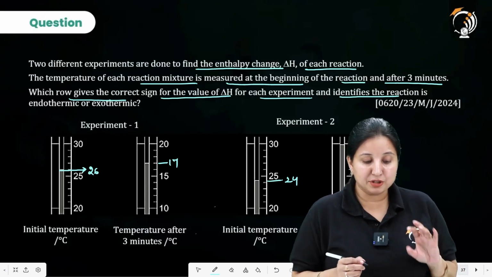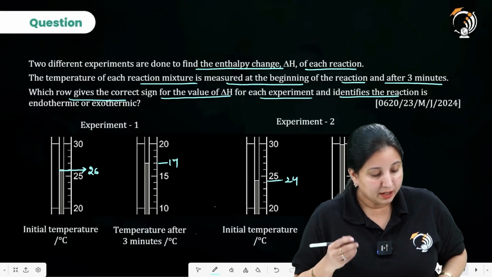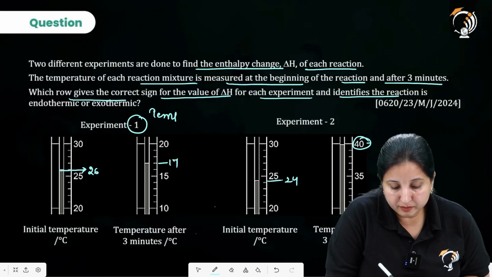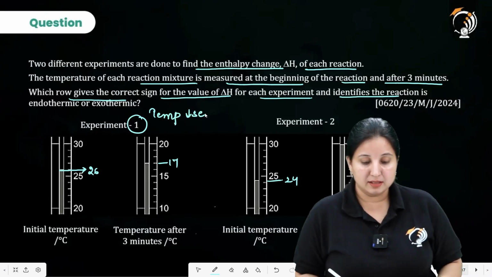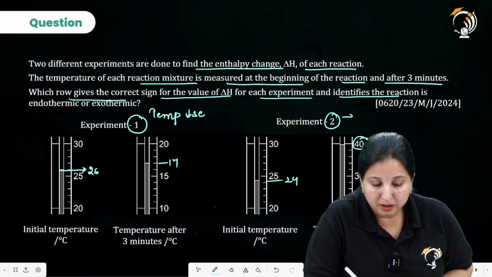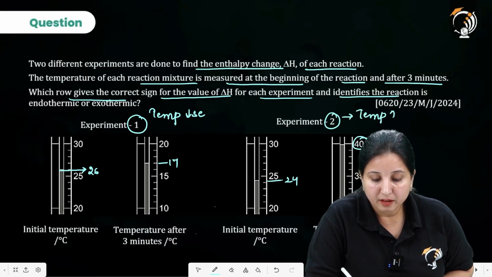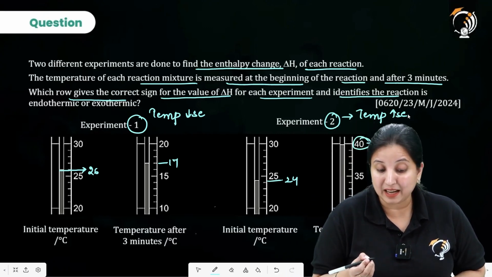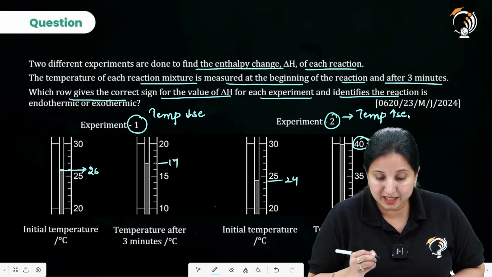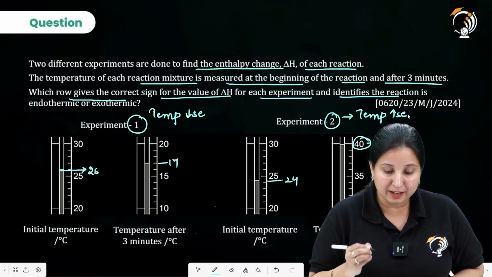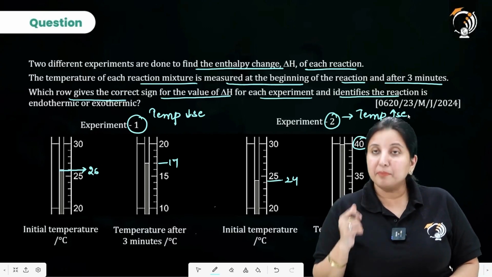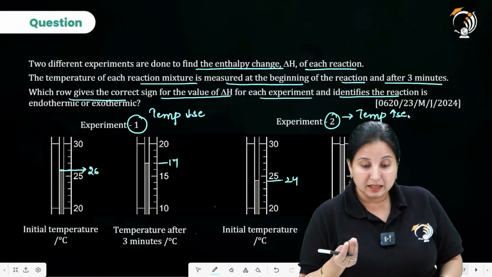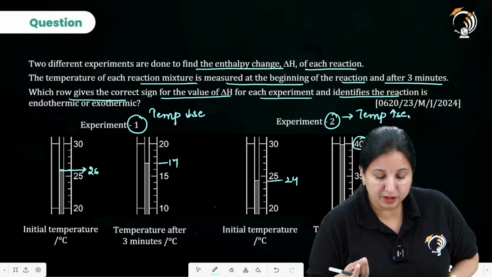The temperature of each reaction mixture is measured at the beginning of the reaction and after 3 minutes. So in experiment 1, the temperature decreases, and in experiment 2, the temperature increases. Now the question is saying which row gives the correct sign for the value of delta H for each experiment and identifies whether the reaction is exothermic or endothermic. Now temperature is decreasing over here of each reaction, it is saying.